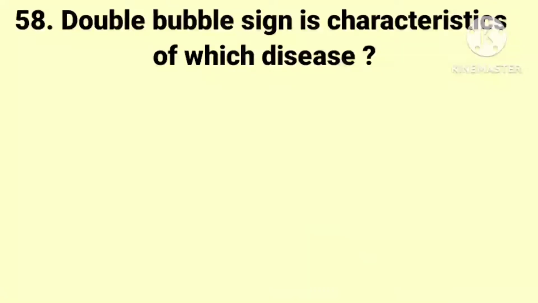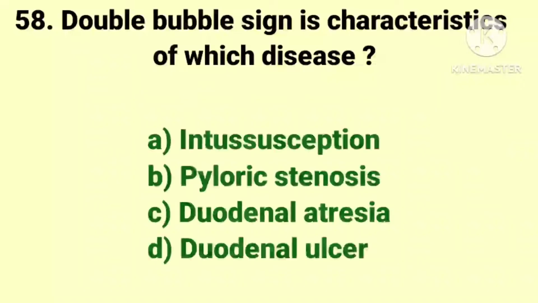Next question. Double bubble sign is characteristics of which disease? The options are intussusception, pyloric stenosis, duodenal atresia, and duodenal ulcer. And the answer is duodenal atresia. അപ്പോൾ ഡബിൾ ബബിൾ സൈൻ എന്ന് പറയുന്നത് ഒരു ക്ലാസിക് റേഡിയോഗ്രാഫിക് മാനിഫെസ്റ്റേഷൻ ഓഫ് ഡ്യൂഡിനൽ ഒബ്സ്ട്രക്ഷൻ ആണ്. അത് ഡ്യൂഡിനൽ അട്രേഷ്യ ആവാം, സ്റ്റിനോസിസ് ആവാം, അല്ലെങ്കിൽ ഡ്യൂഡിനൽ വെബ് ആവാം.